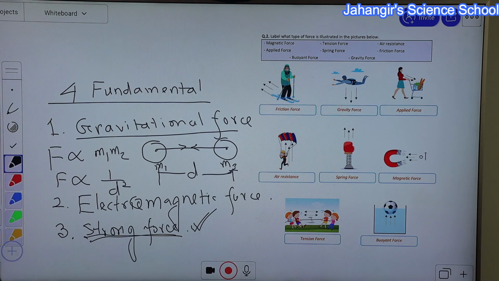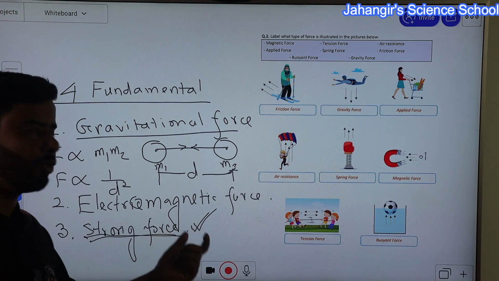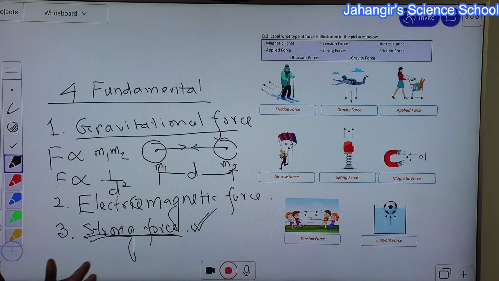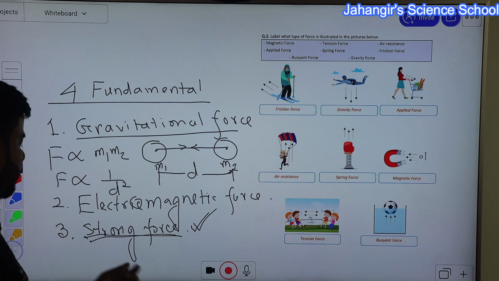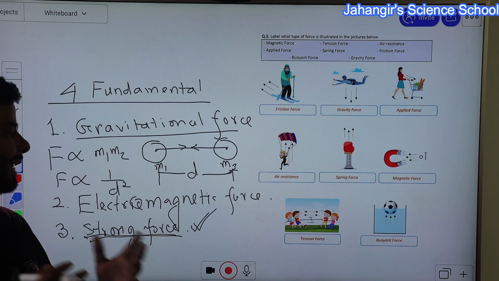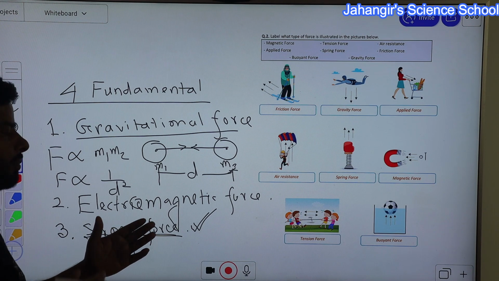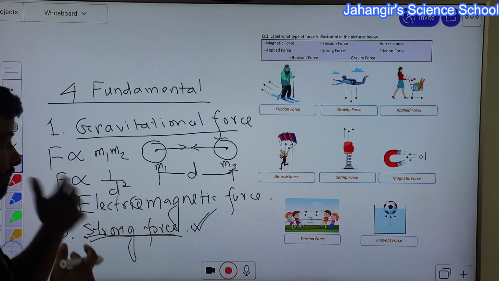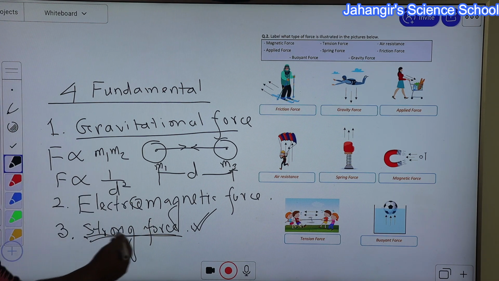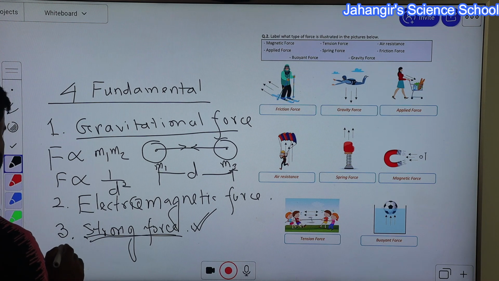The main reason of strong nuclear force is mass defect. Mass defect means the total mass of the protons and neutrons is not the same as the actual mass of the nucleus. That's why there is a mass defect. This mass defect is converted into energy, binding energy. That binding energy is called strong nuclear force.